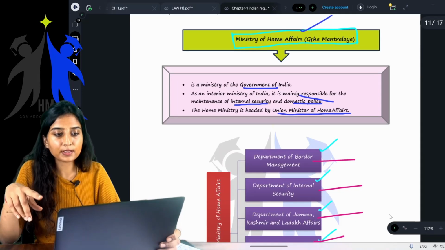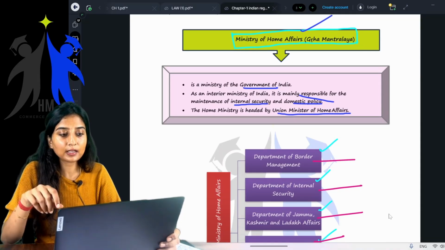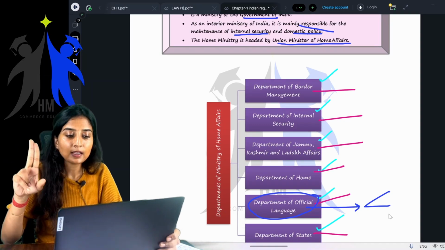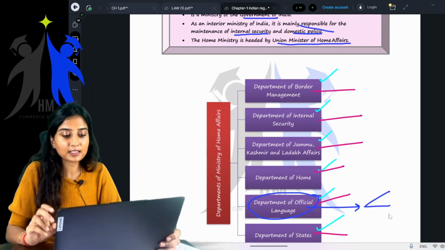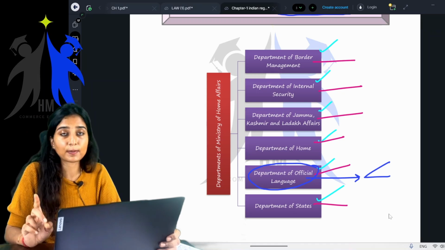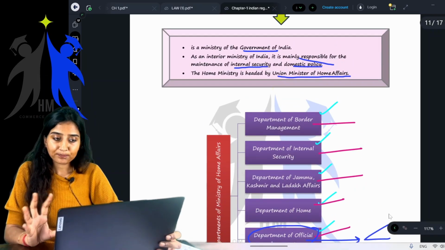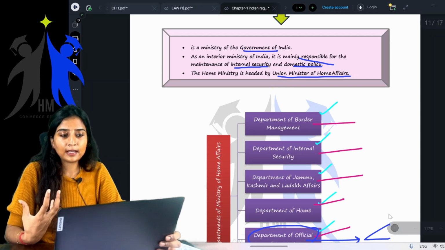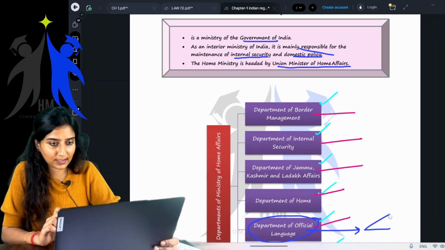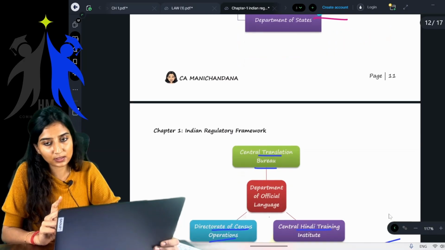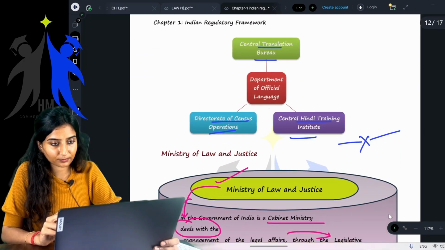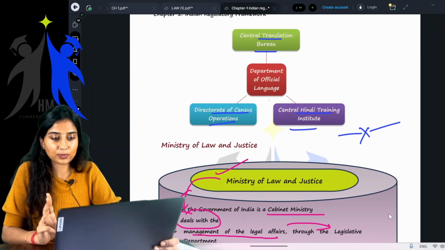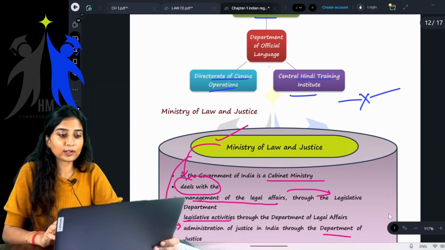Next comes the Ministry of Home Affairs, also known as Griha Mantralaya. The departments of the Ministry of Home Affairs are Border Management, Internal Security, Department of Jammu, Kashmir and Ladakh Affairs, Department of Home, Department of Official Languages, Department of States. It basically concerns internal security and domestic policy, headed by Union Minister of Home Affairs, Mr. Amit Shah. They're also talking about the Department of Official Language, Central Translation Bureau, Hindi Training Institute, and Directorate of Census Operations.